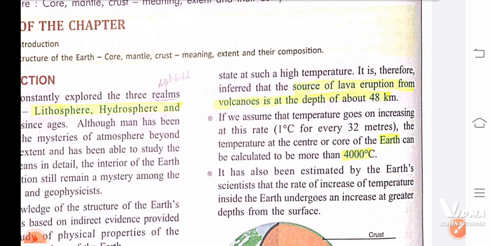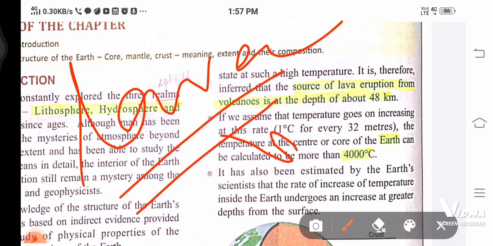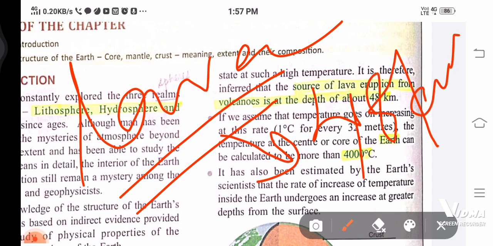So from this fact we can understand that the lava coming from the earth's interior is coming from a depth of about 48 kilometers. This is only a probability, not a proper one, but you have to study this thing.